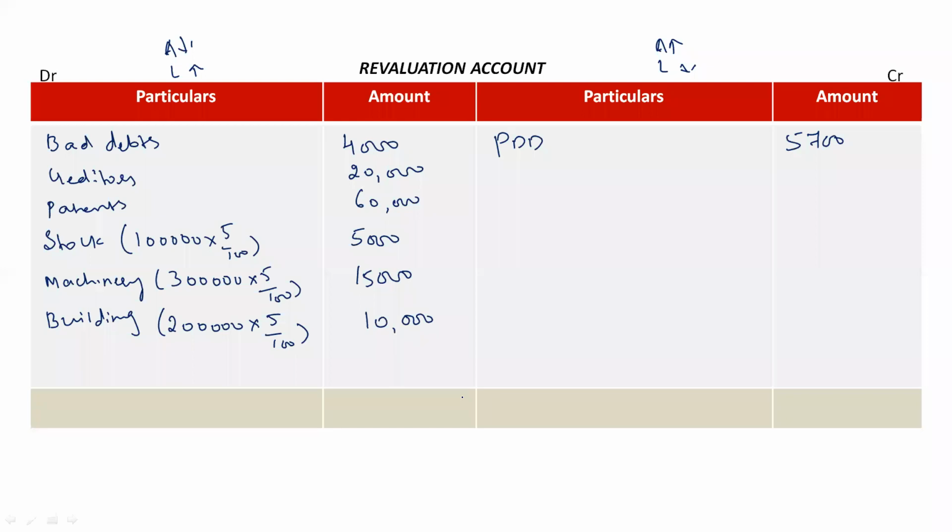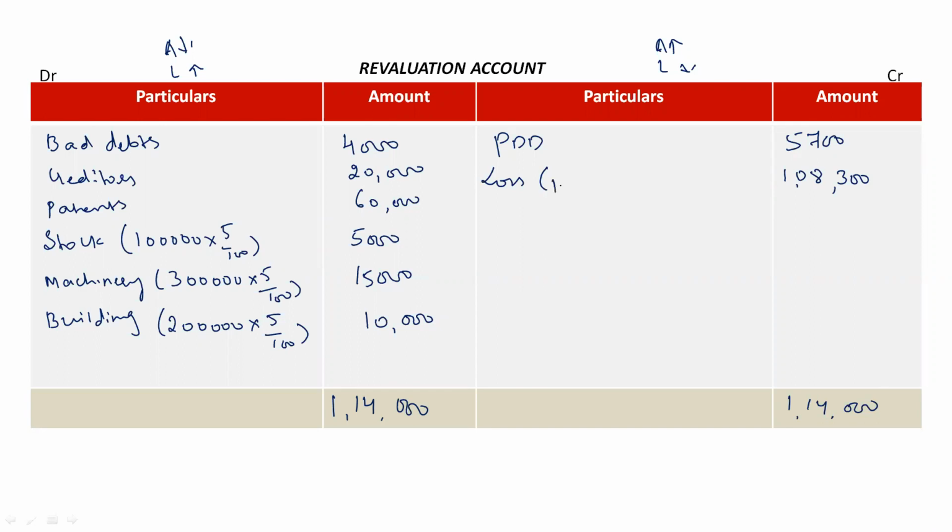So now what we have to do? We have to total. And obviously here we are getting more balance on the debit side. So debit side is bigger here. So the value total here is 1,14,000. Now the balancing figure that we are getting is rupees 1,08,300. So this we treat it as loss, right?